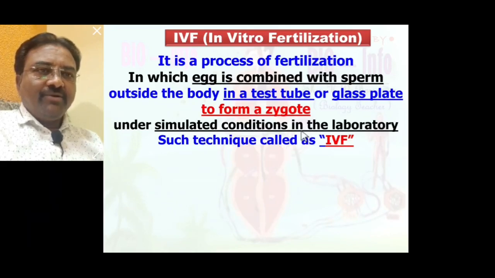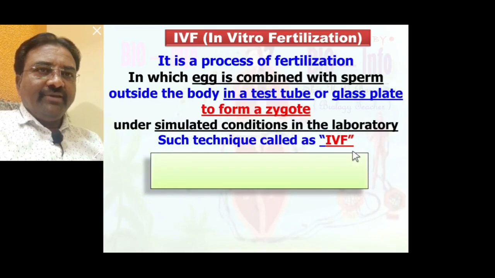Such a technology is called in vitro fertilization. So this is the definition of IVF.